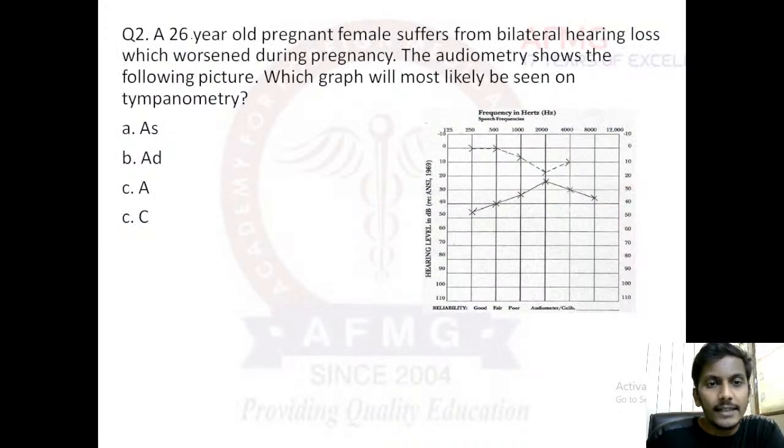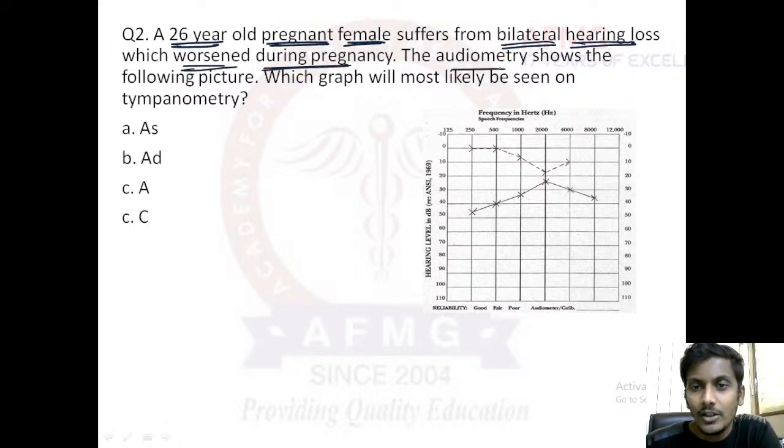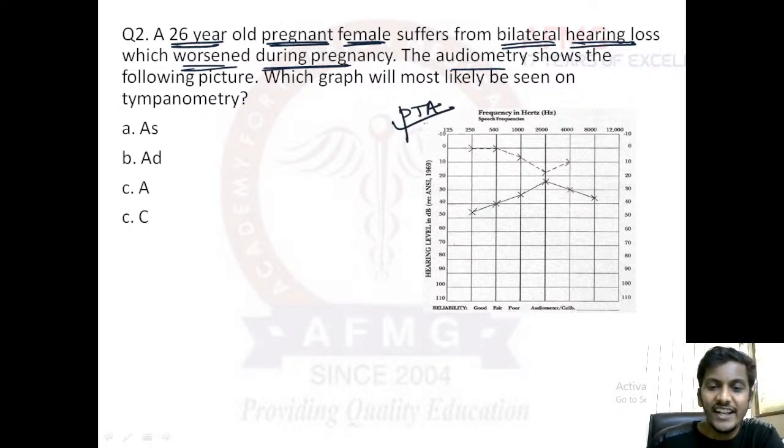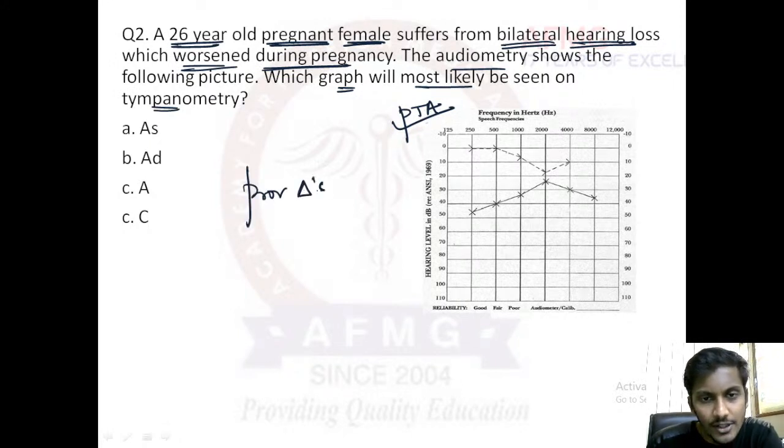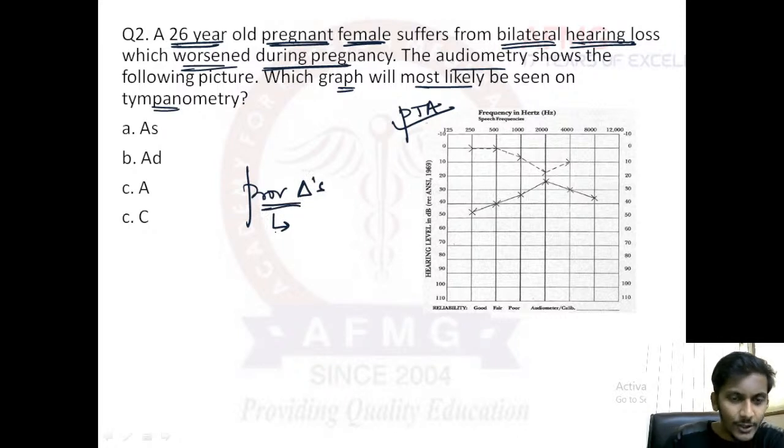Question number 2 says, guys, a 26-year-old pregnant female suffers from bilateral hearing loss which worsened during pregnancy. A very important punchline. The audiometry shows the following picture. So this is the pure tone audiometry, PTA finding that is given below. Which graph will most likely be seen on tympanometry? Now they have given a picture of PTA and are asking us about a graph of tympanometry. But before moving further, we actually need to know a provisional diagnosis. So what is the provisional diagnosis?